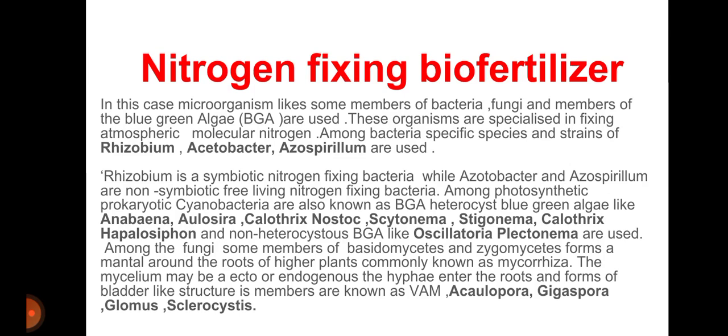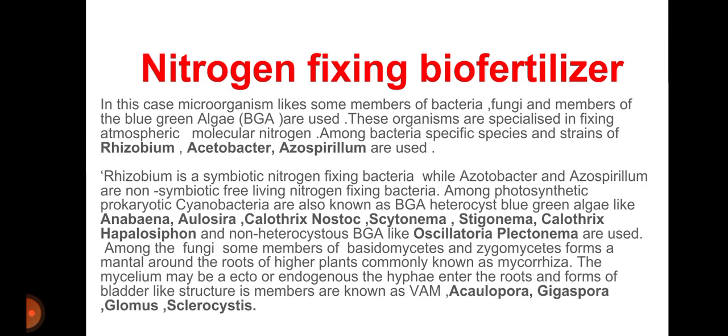Among the photosynthetic prokaryotes, cyanobacteria are also known as BGA, or blue-green algae. Heterocystous blue-green algae like Anabaena, Aulosira, Calothrix, Nostoc, Cylindrospermum, Stigonema, Haplosiphon, and non-heterocystous BGA like Oscillatoria and Plectonema are used.